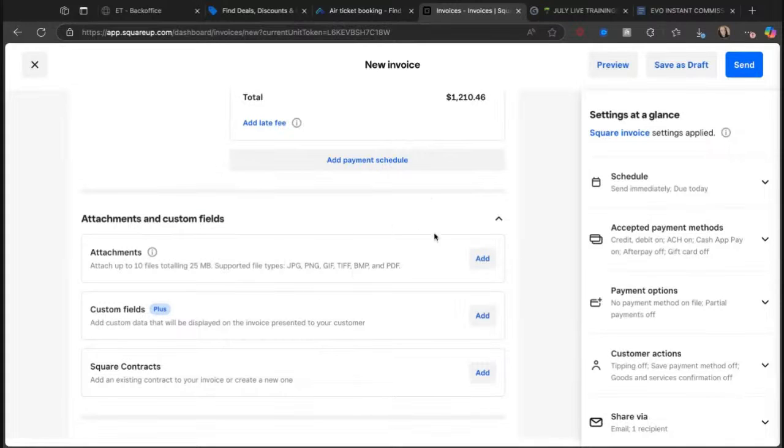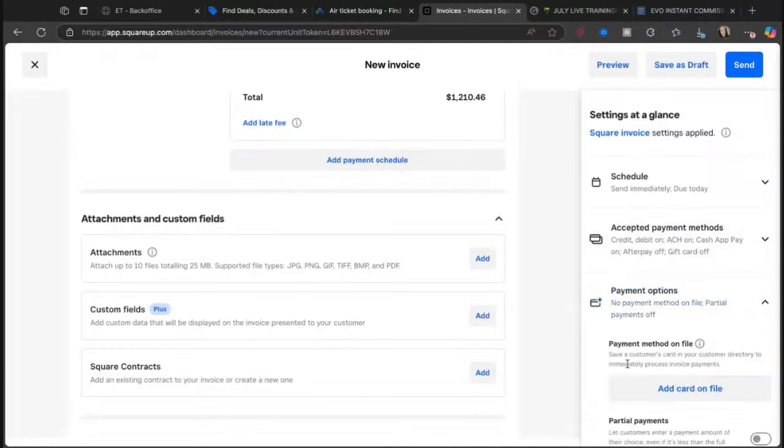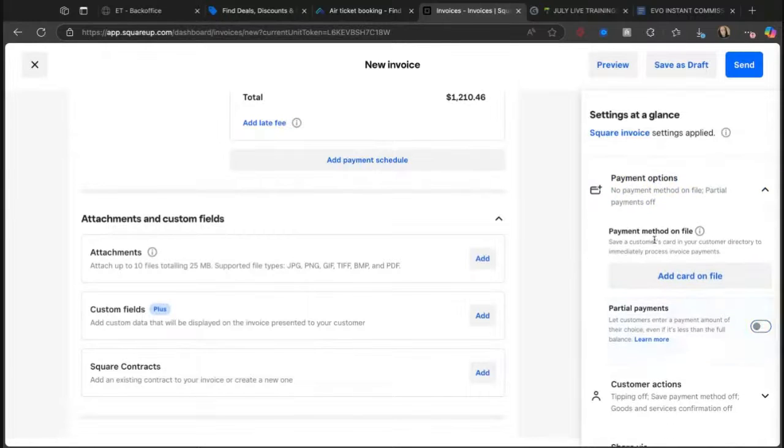Attachments, all right? If you want to add the whole picture of it, do that. And then let's come over here. So schedule immediately, send due today. There's the accepted payments. I always do Cash App and Apple Pay because that's how I do it on my phone. Payment options on file, I don't save any. And then this part, the payment, you can add a card if they make it, but just be careful with that, okay? Partial payments, yes.